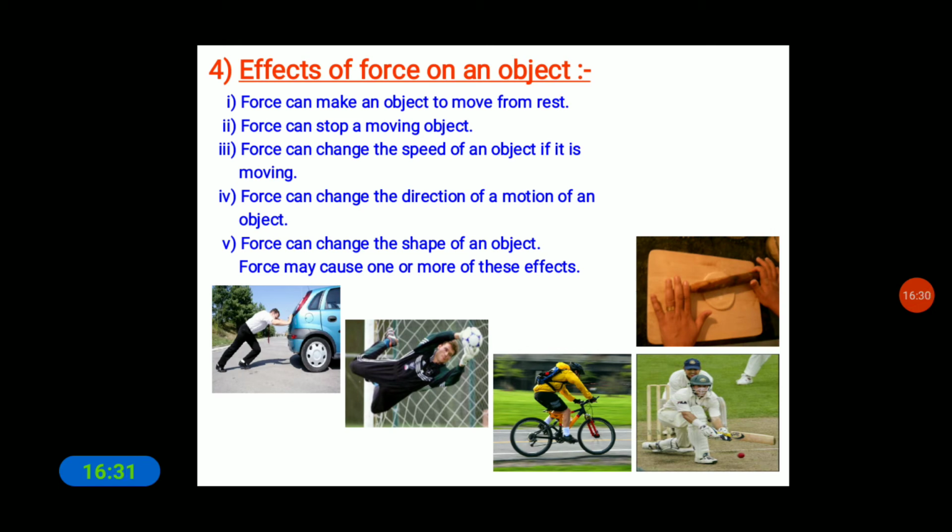By applying force we can stop a moving object, and force can change the speed of an object if it is moving. While cycling, if we pedal forcefully, the cycle moves very fast. That is how we can change the speed of an object if it is moving.